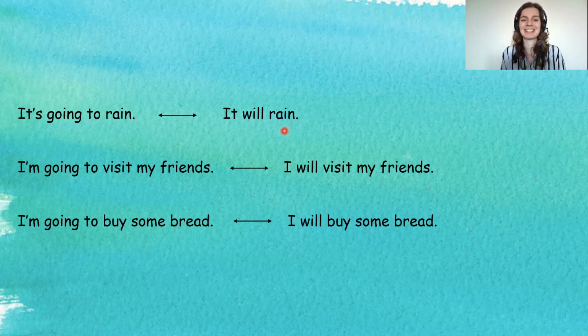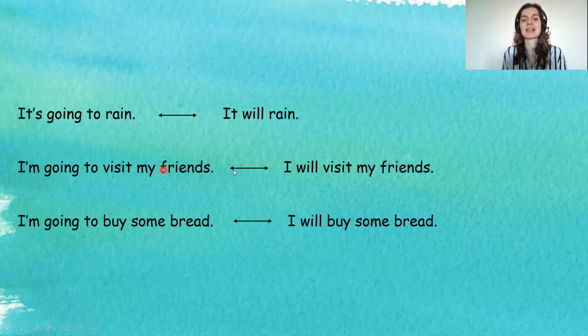Okay, let's have a look at the other case. So in the first sentence, I say, I'm going to visit my friends. In the second one, I will visit my friends. So again, I will give you a moment to think about the difference between them. All right, I guess I won't give you more time, but you can stop the video in case you need more time to think about it.